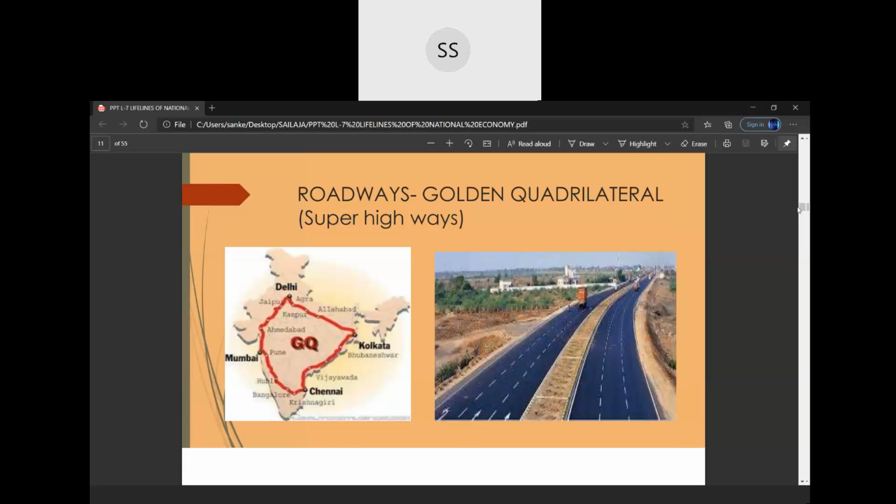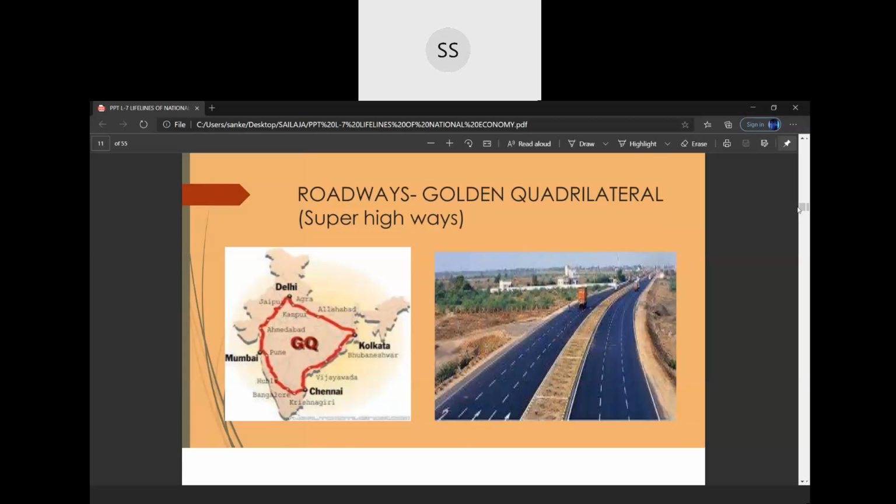You can go with a very high speed, because every lane is meant for a speed. You will see different lanes: one lane for the trucks, one lane may be for the motorcyclists, one lane for the cars, one lane for the emergency services.